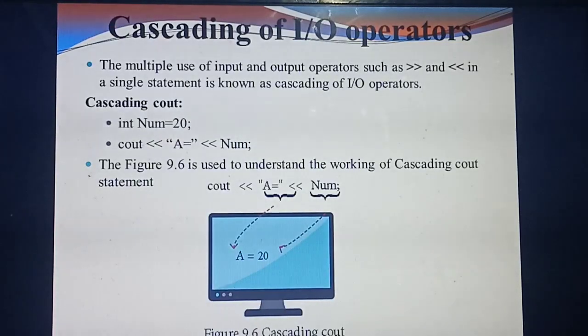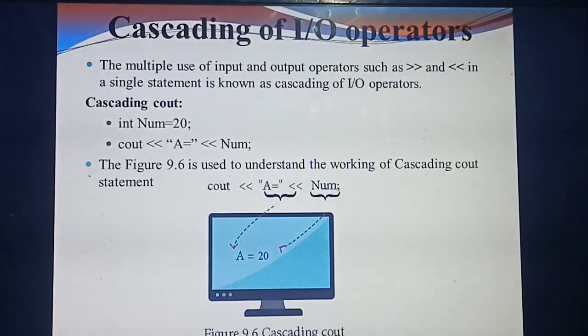So today we are going to study cascading of IO operators. What do you mean by cascading? You have already studied that in a program you use either Cin or Cout. When you use more than one operator in a single statement, multiple times, both input and output operators, we call it cascading of IO operators. Understand what cascading of IO operators means?